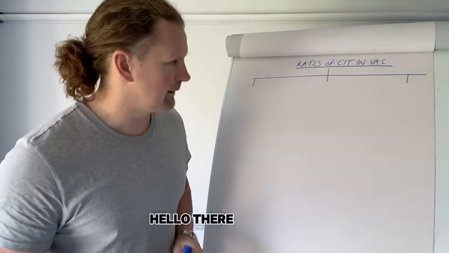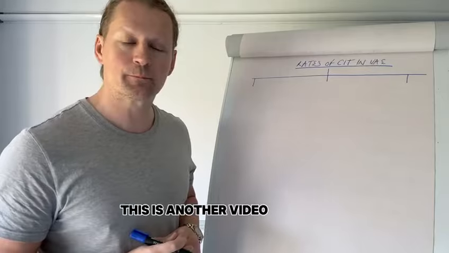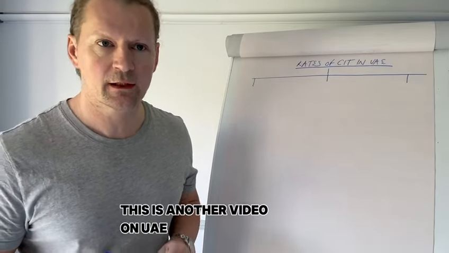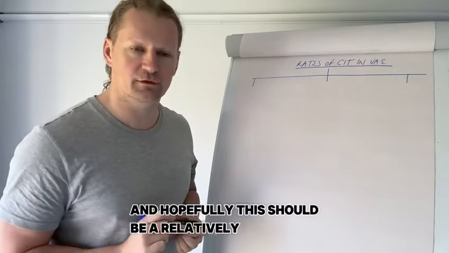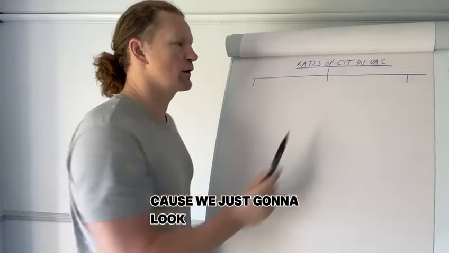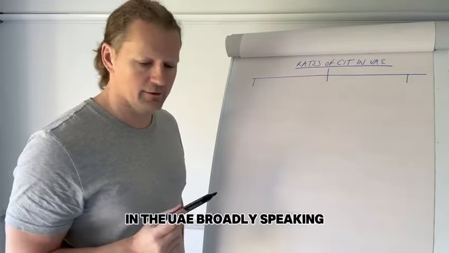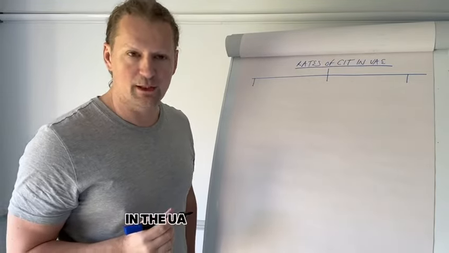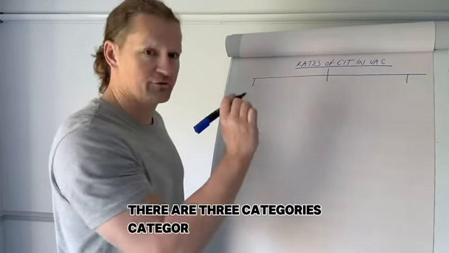Hello there, tax fans. This is another video on UAE corporate income tax, and hopefully this should be a relatively speedy one because we're just going to look at the rates of corporate income tax in the UAE. Broadly speaking, there are three categories here.